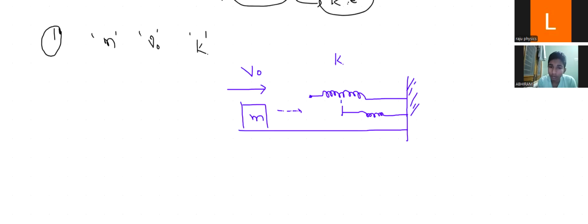The compressed distance is not given; we don't know that compressed distance. I am taking it as x. This is the given data, Abhi. Then you want us to calculate how much the spring is compressing.